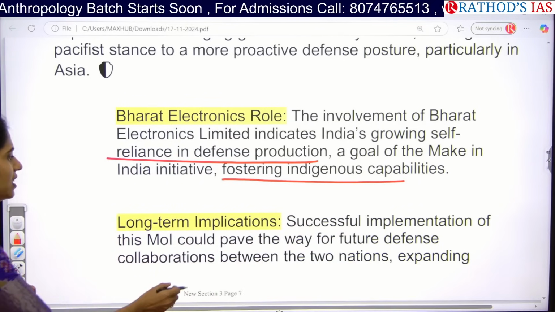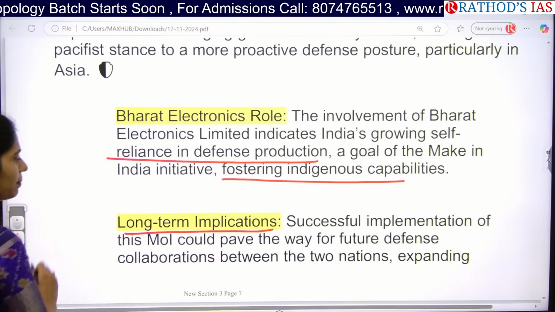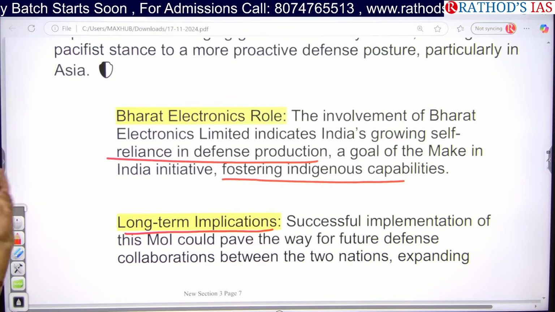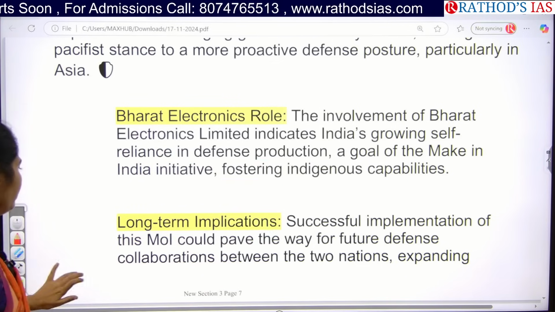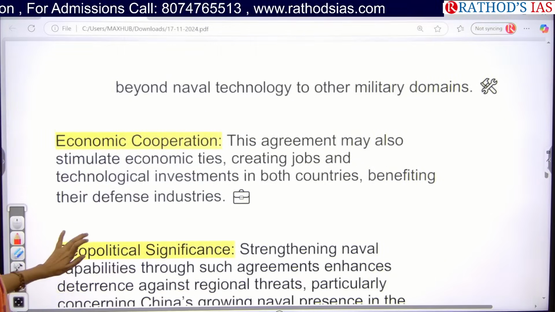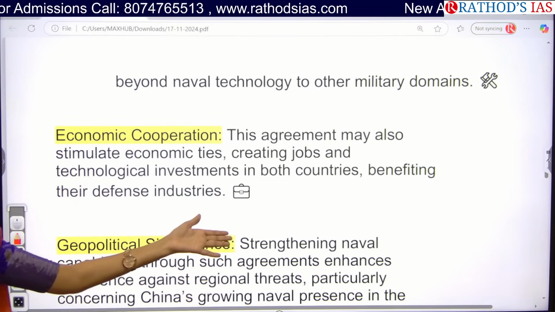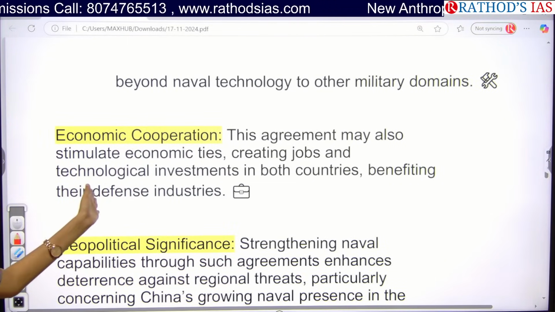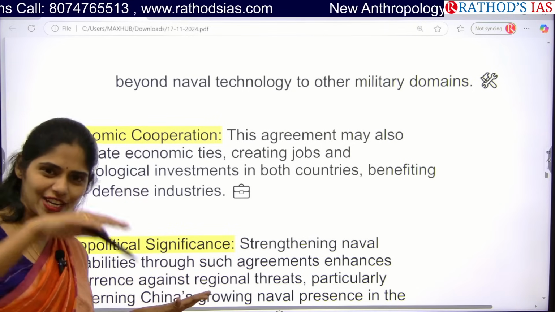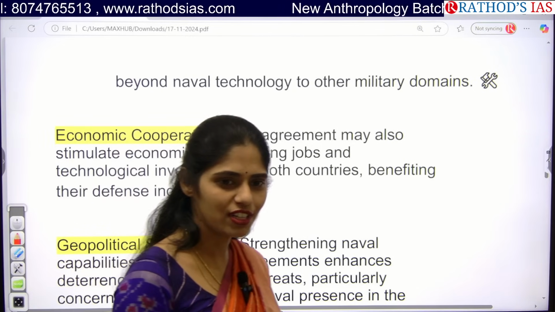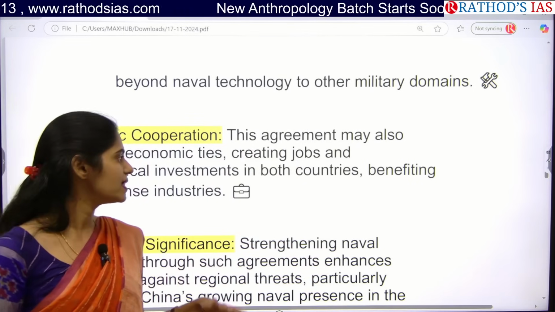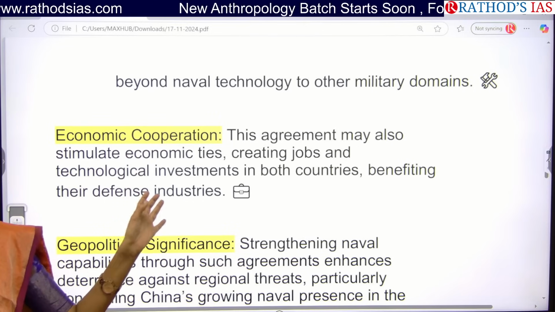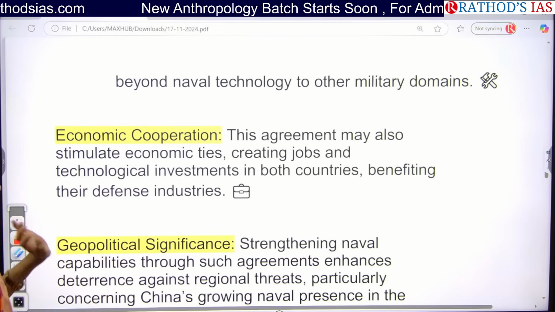Next, it will also have long-term implications, like developing future defense relations with Japan as well. This will also help in creating employment, that is jobs and technological investments. Other countries will also start investing in our defense technology, which will help attract more foreign investment in our country and benefit our indigenous defense industries.